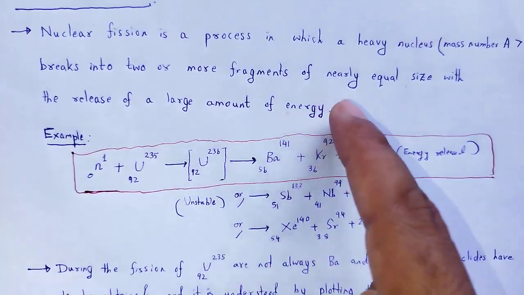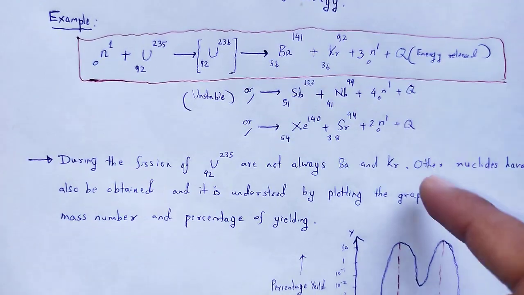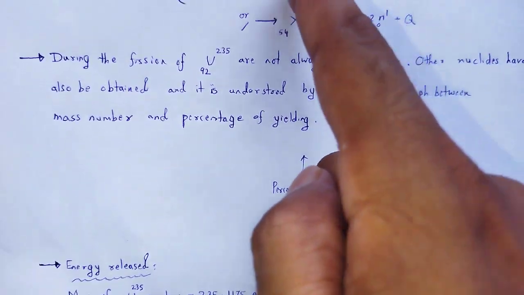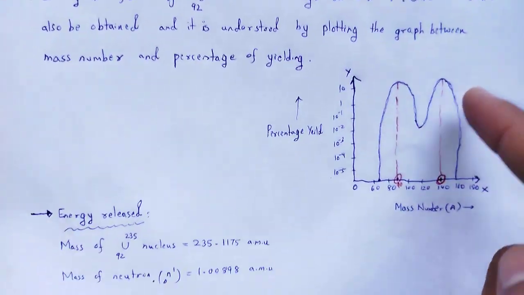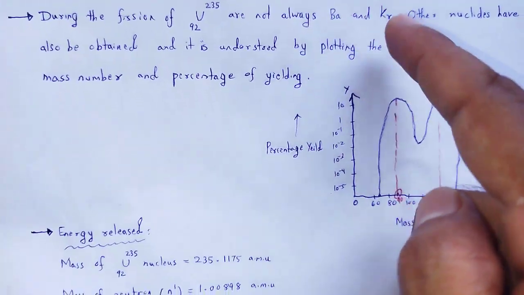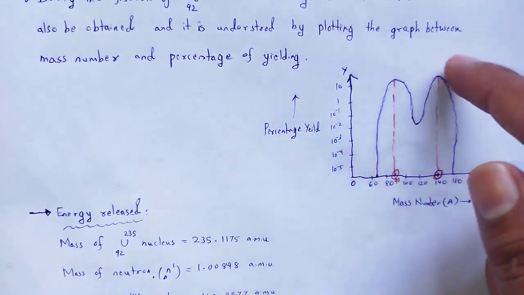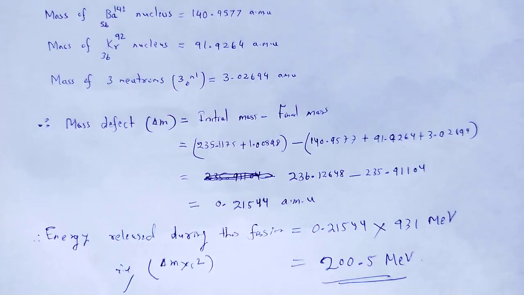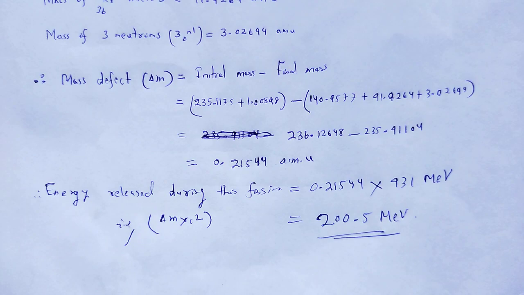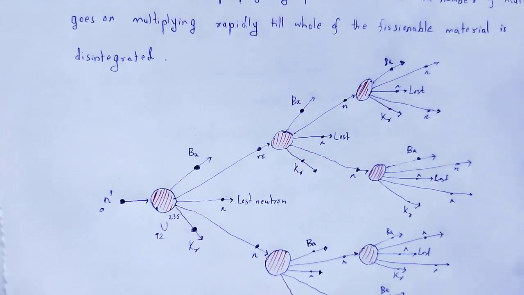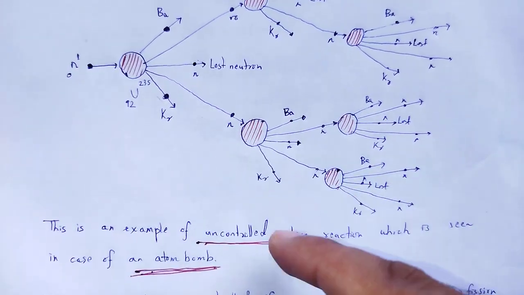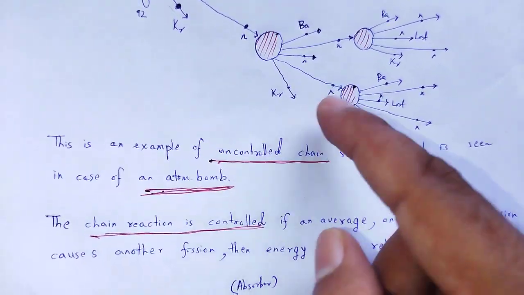So with the help of this video lecture we understood the concept of nuclear fission, an example of nuclear fission, why the nuclear fragments are not only barium and krypton but other fragments are obtained, the nature of these nuclear fragments, and energy released during nuclear fission. Chain reaction: controlled chain reaction and uncontrolled chain reaction, for example the atom bomb.